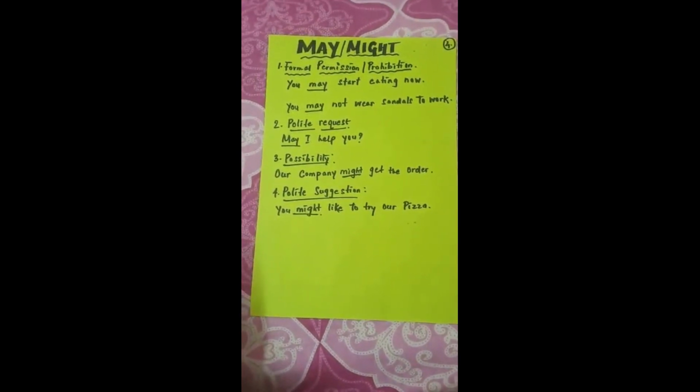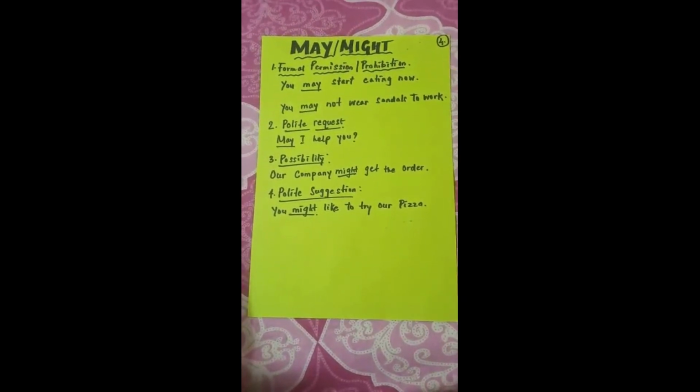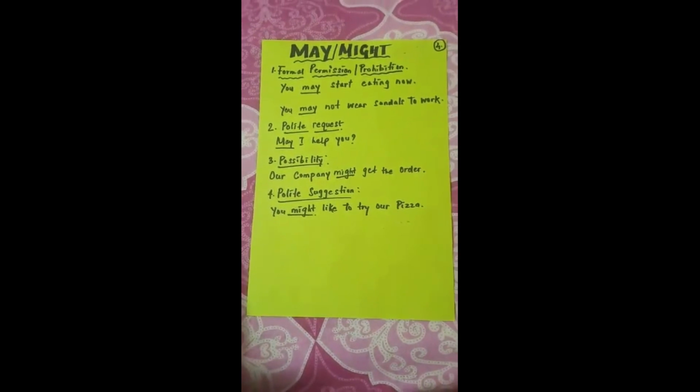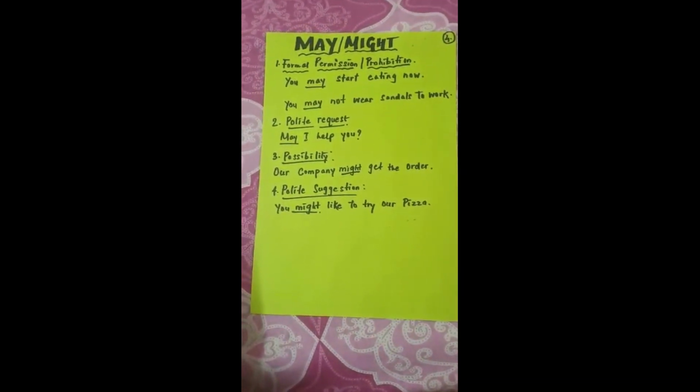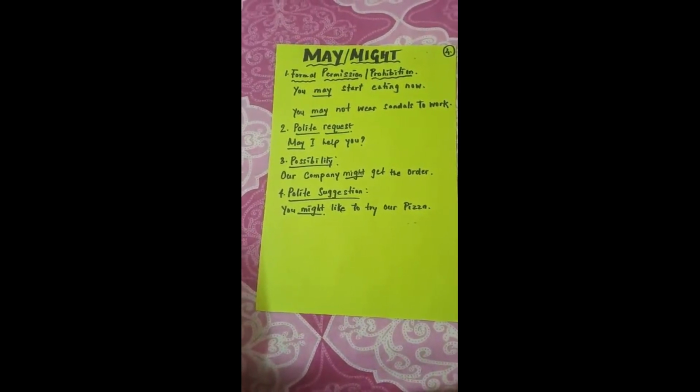The first function is we use it in formal permission or formal prohibition. Next is when someone makes a polite request. And the third function is when some possibility is there in future, but there is no confirmation. Okay, and the last is for making a polite suggestion, that time we use might. Okay,